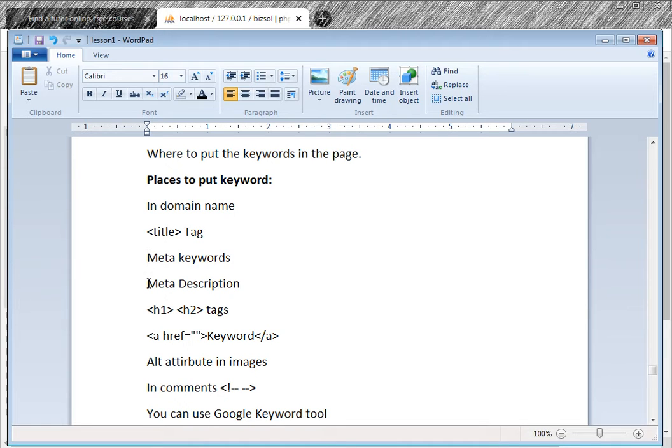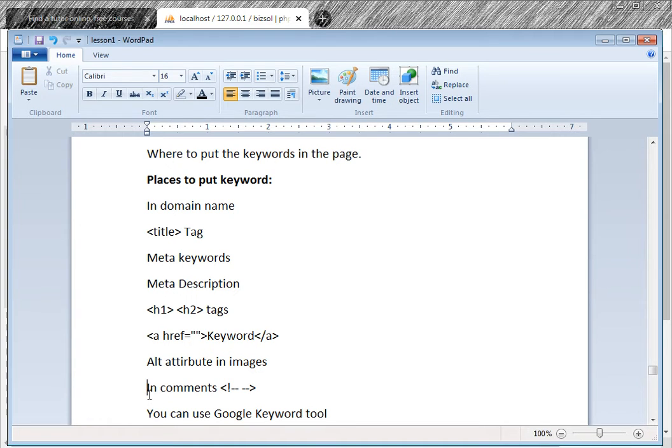Meta tag description should be something like "we provide free courses", and the description should not be more than 250 words maximum. And use H1 and H2 tags. Use the keyword in the a href, and alt attributes in images. You can use the keyword here in the text and title with the a href.